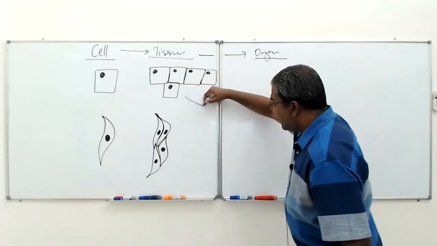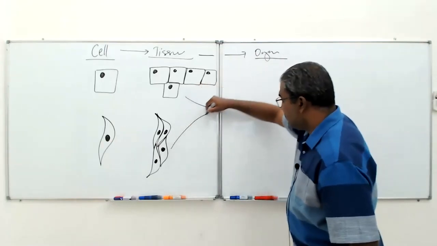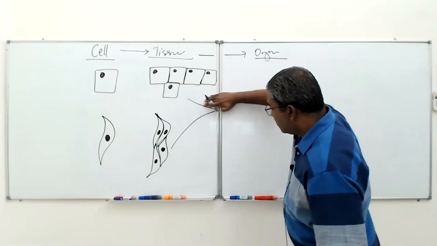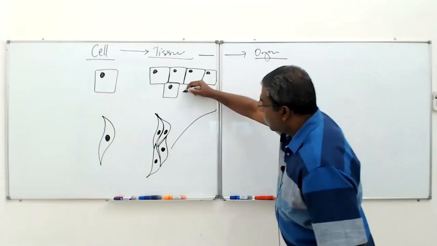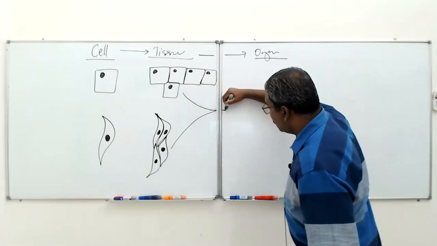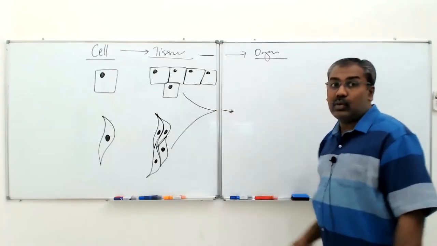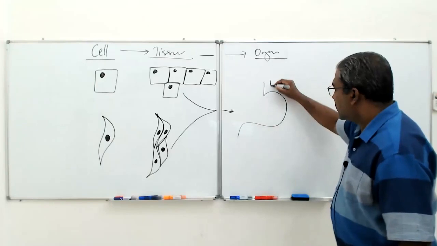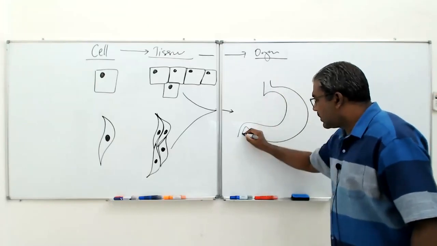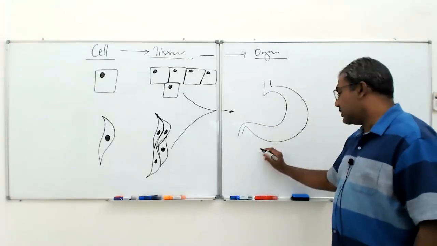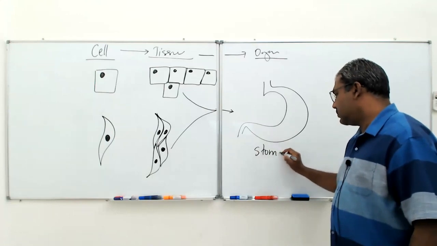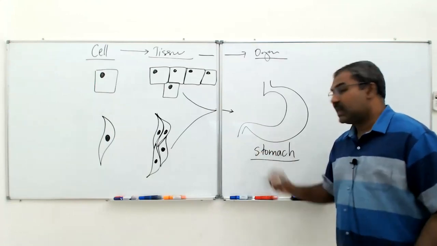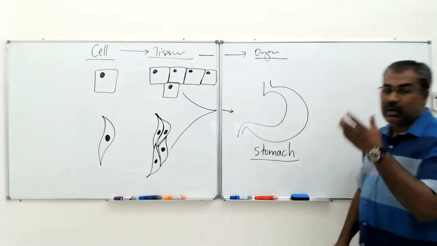So epithelial tissue dengan smooth muscle tissue combine, you get this. What is this? Stomach. So kenapa stomach dipanggil sebagai organ?